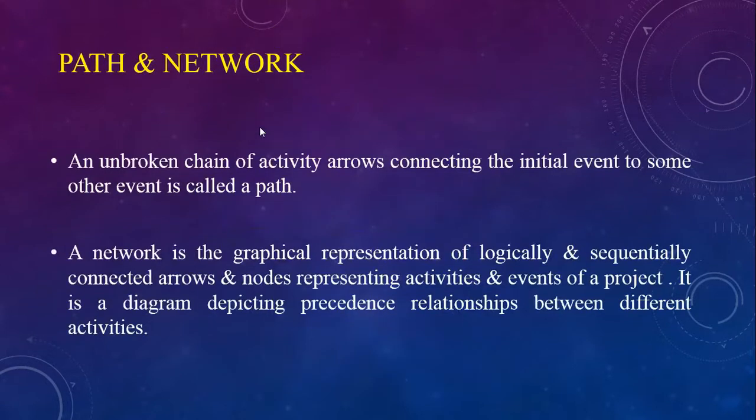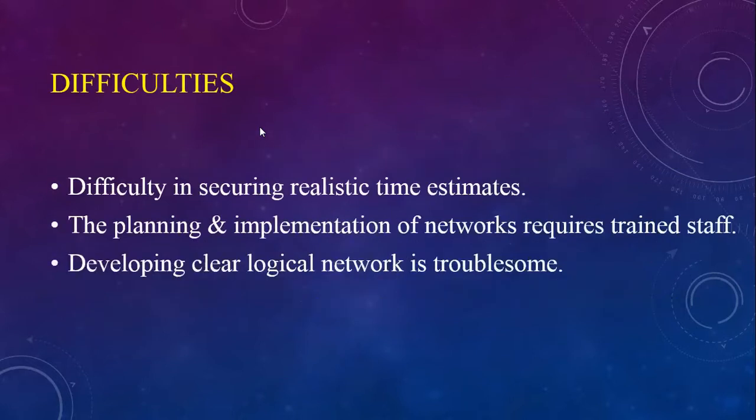Okay, path and network. Basically, what is a path? An unbroken chain of activity arrows connecting the initial event to some other event is called a path. A network is a graphical representation of logically and sequentially connected arrows and nodes representing activities and events of a project. It is a diagram depicting precedence relationships between different activities. So a network is a diagrammatical, graphical representation which is logically and sequentially correct, in which a path is an unbroken chain of activity arrows connecting the initial event to some other event.